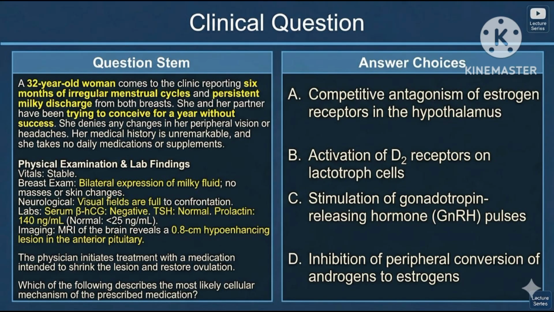Read this question stem. 32-year-old woman, history of irregular menstrual cycle, milky discharge from breast, unable to conceive. Physical examination shows galactorrhea. Lab shows high serum prolactin level. MRI of brain reveals mass in anterior pituitary. This patient has prolactinoma. Patient initiates treatment with a medication intended to shrink the lesion and restore ovulation.